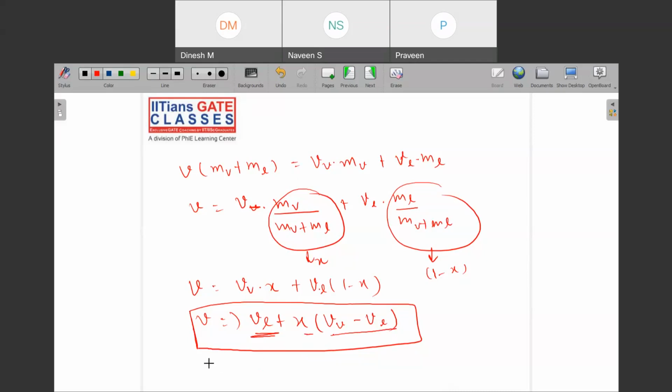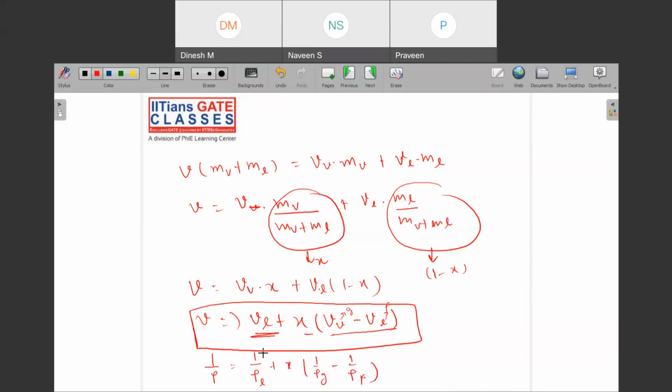So when you are asked to find the density, then density is 1 upon rho. So this will be 1 upon rho F plus x into 1 upon rho G minus 1 upon rho F. I am using G for vapor and F for the liquid term.